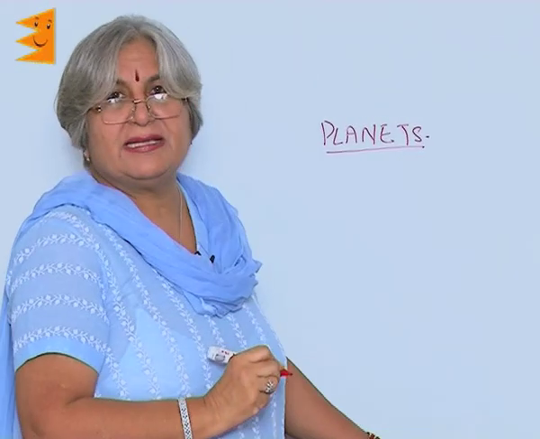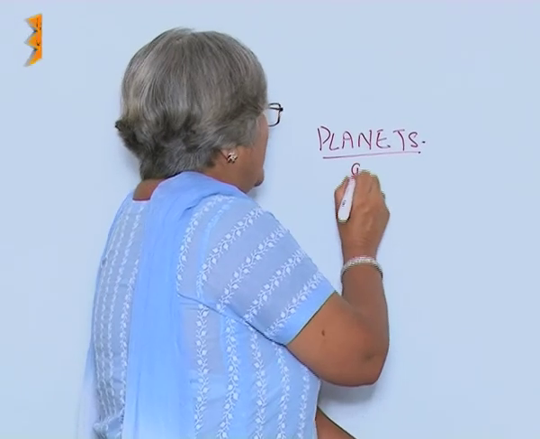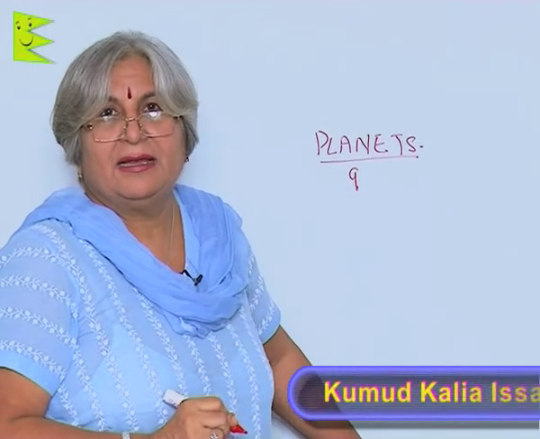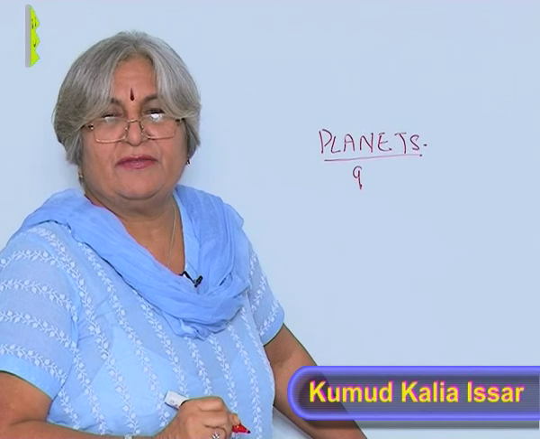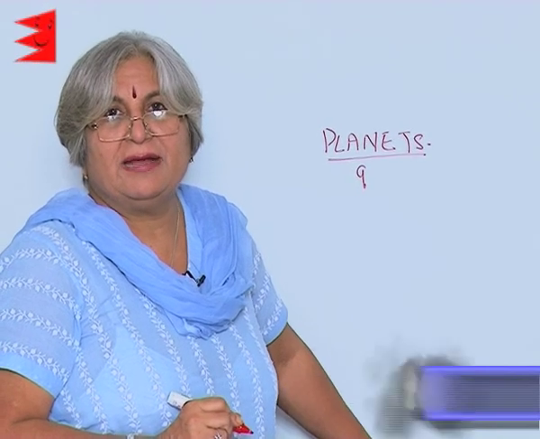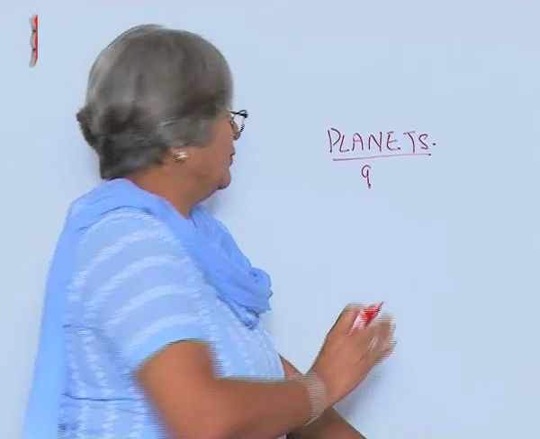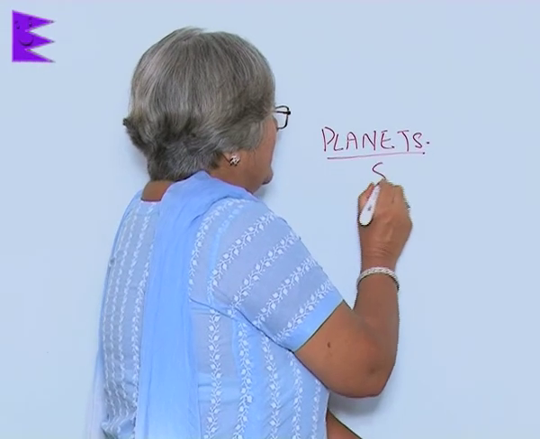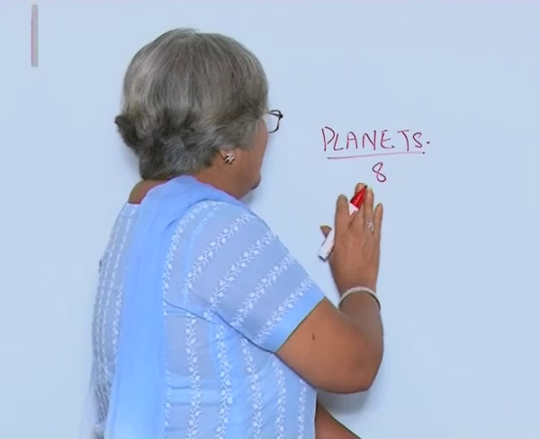Till 2006 we thought there were 9 planets, but then in 2006 a new definition for planet was given and Pluto did not fit in it. So, today we have only 8 planets,